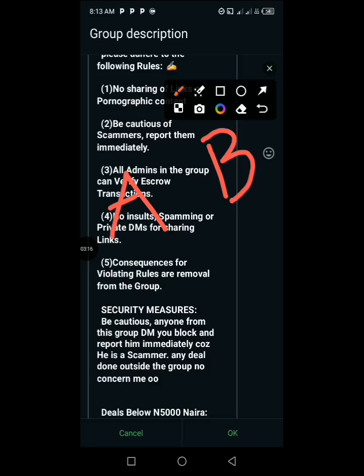Since it is Mr. B that wants to buy the product from Mr. A, Mr. B is going to send the money to the admin's account.